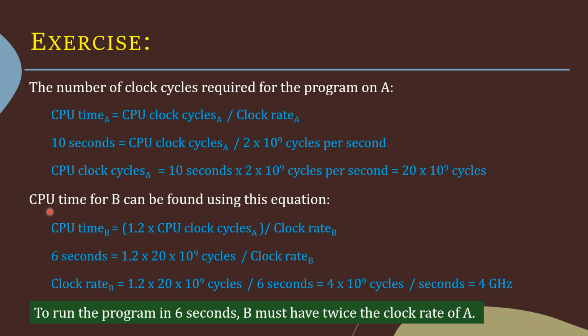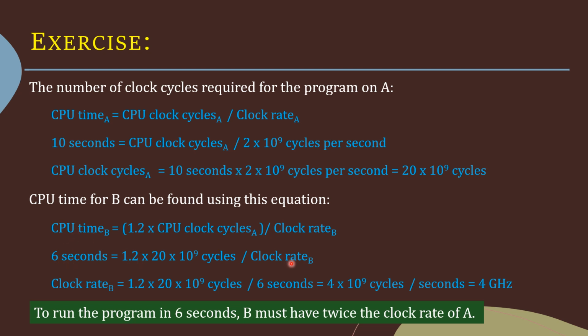Now we need to find out the CPU time for B using the same equation. CPU time of B is equal to CPU clock cycles of B divided by clock rate of B. We know that the CPU clock cycles of B is 1.2 times the CPU clock cycles of A, that is, 1.2 into 20 into 10 raised to 9, divided by clock rate of B. The CPU time we are targeting is 6 seconds.